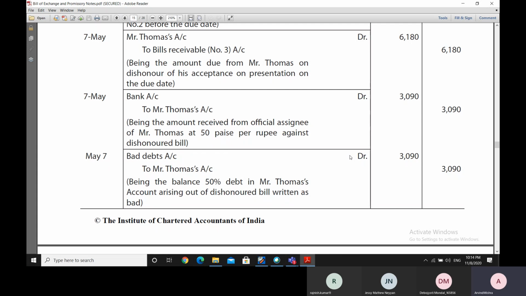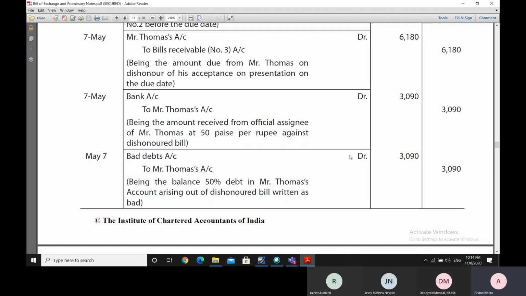So, sir, basically, it seems virtually that Thomas is giving the money, but actually it is not. It is just a creation of a bad debt account for Mr. David. Yes, because from now onwards we are not going to take any money from Mr. Thomas in respect of this 3090 amount. So we have written off the amount. In a way, we are writing off. This is called writing off the debt.